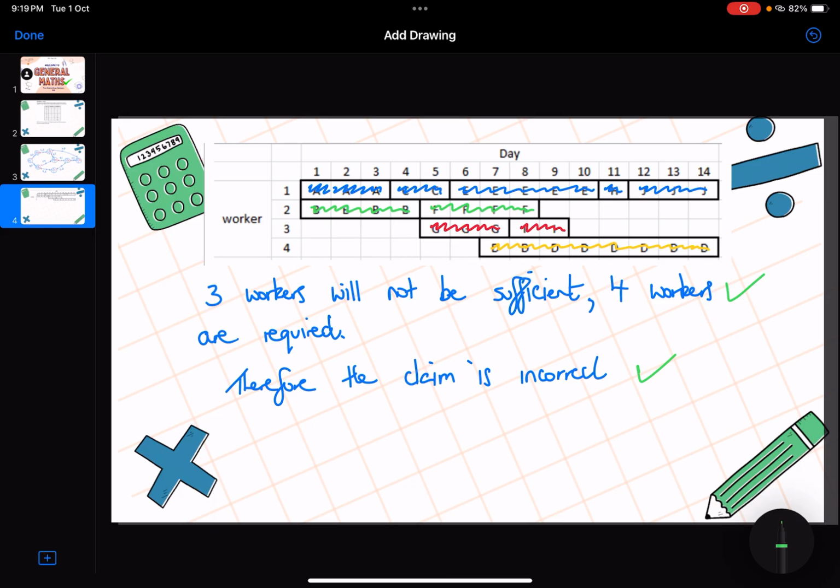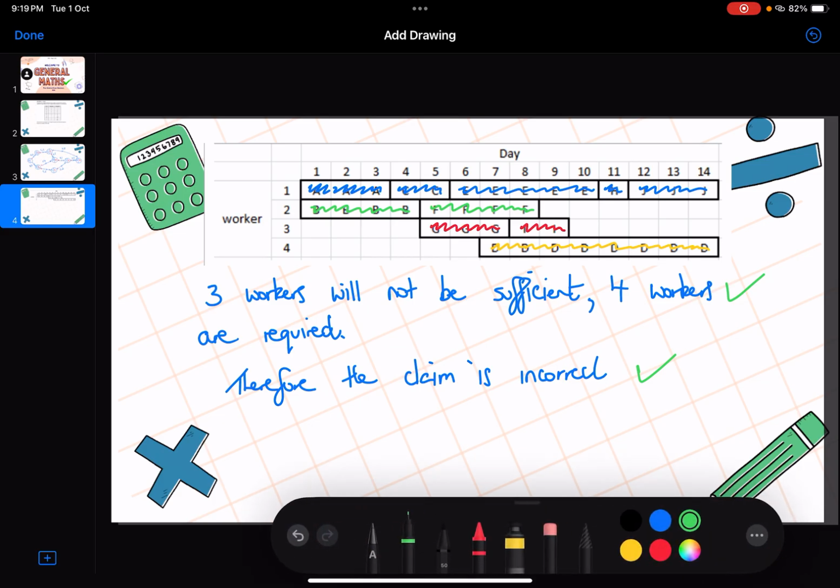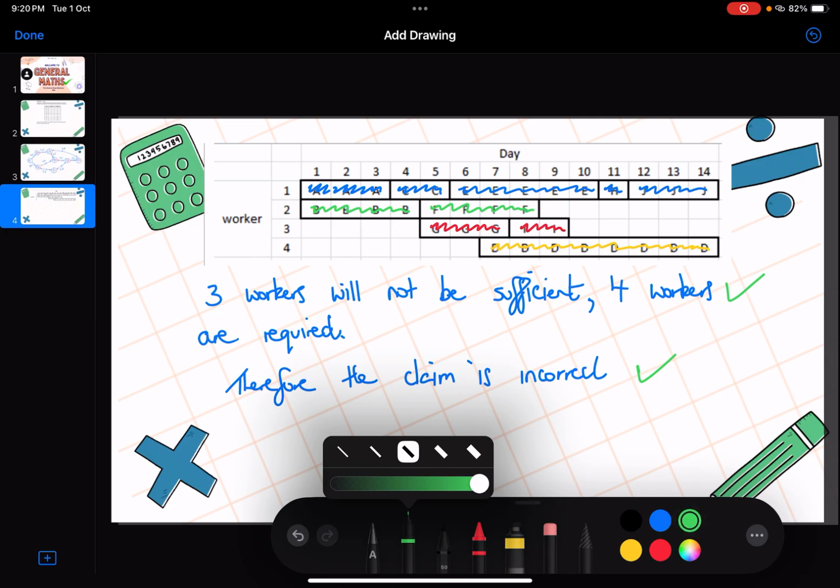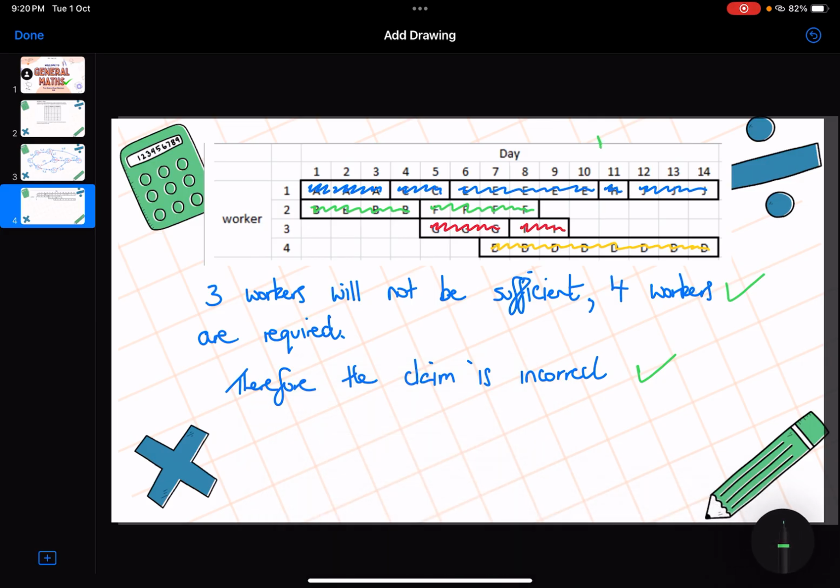And then there's another mark, which a lot of people often miss out on, for logical organisation of our work, which includes this diagram that we've got up the top here. The diagram I've constructed up the top will also be worth 1 mark. And that will make a total of 7 marks, proving that the claim is incorrect.